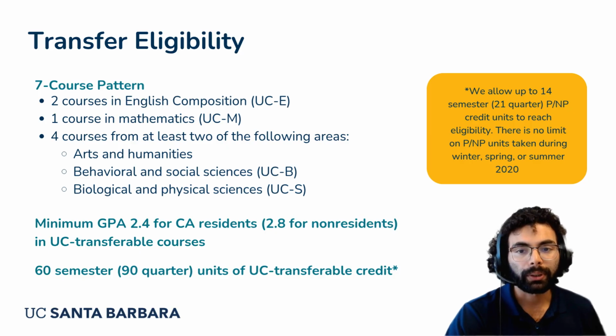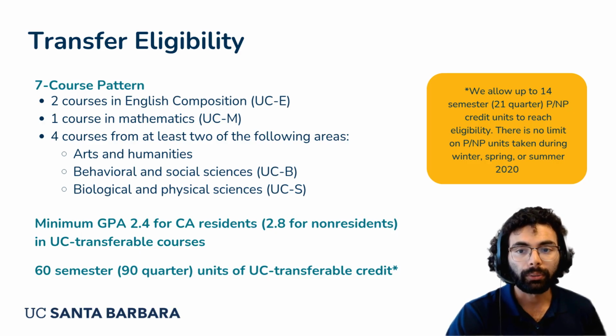The minimum GPA to be considered for admissions is a 2.4 for California residents and a 2.8 for non-residents of California, though we usually admit students with higher GPAs than the minimum. Transfer applicants must also complete at least 60 semester or 90 quarter units of UC transferable credit to be eligible for junior transfer. Up to 14 semester or 21 quarter units of past credit grades may be used to meet the minimum unit requirement. There may also be specific courses and GPA requirements for your intended major, which vary based on the major and the UC campuses you may apply to.